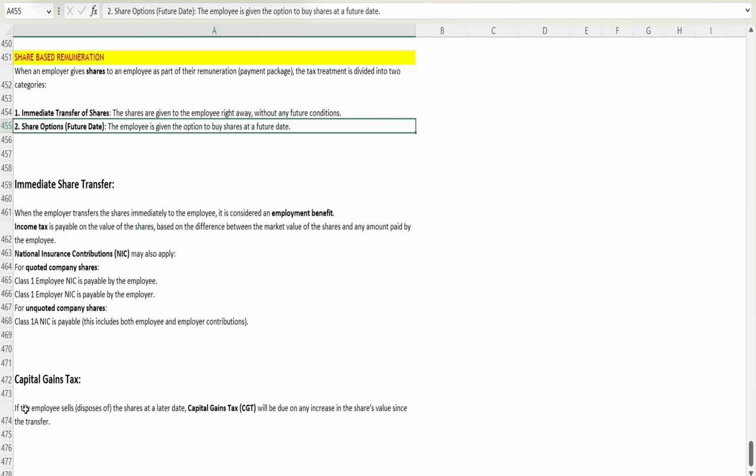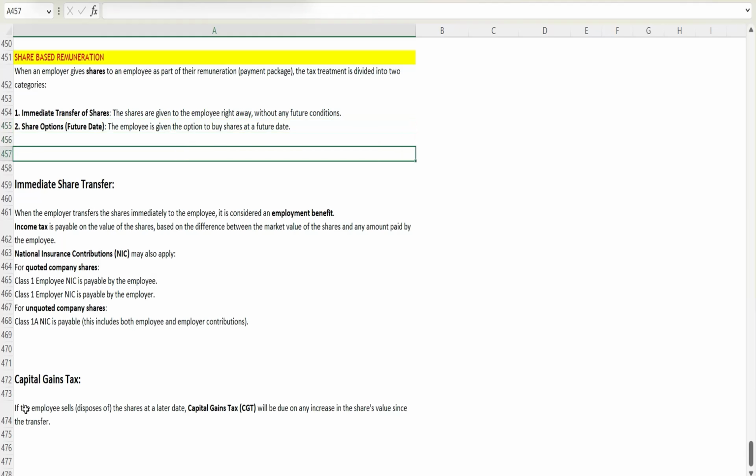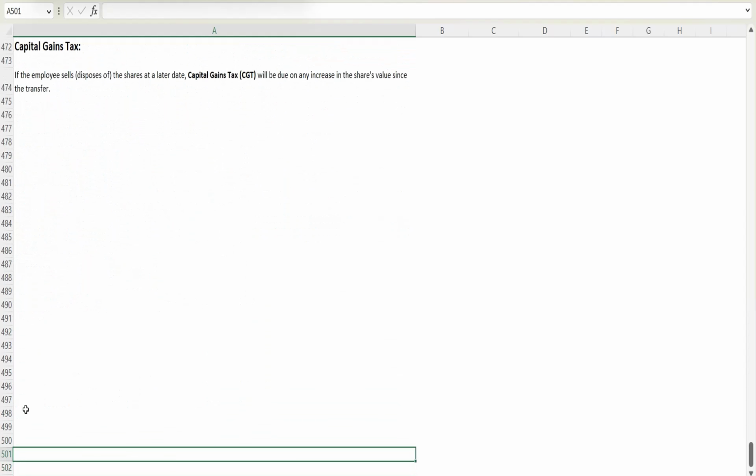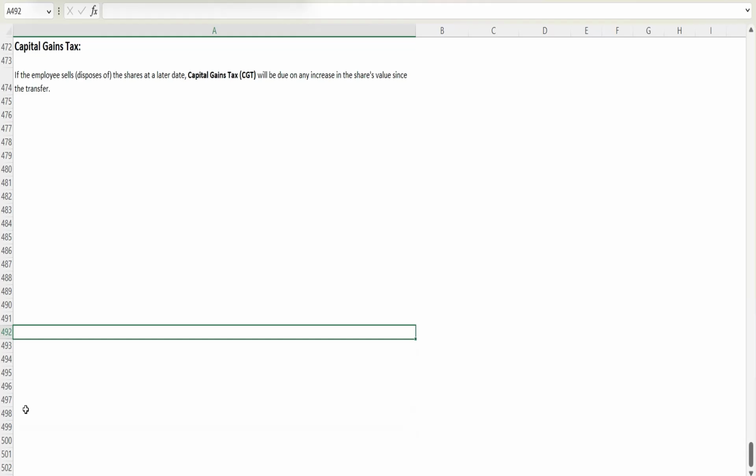So in that case, class 1 employee NIC is payable by the employee and class 1 employer NIC is payable by the employer. But if the share is of an unquoted company, meaning the company is not listed and not known by everyone, we might struggle to redeem those shares, so we consider it a non-cash benefit on which class 1A NIC will be payable. And if the employee sells those shares at a later date, capital gains tax also needs to be paid.